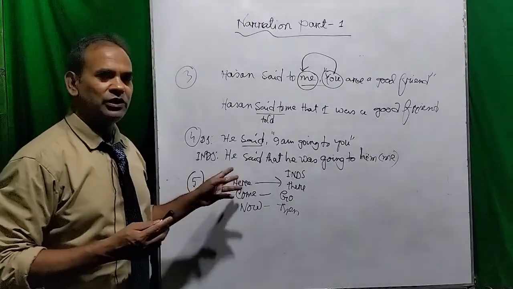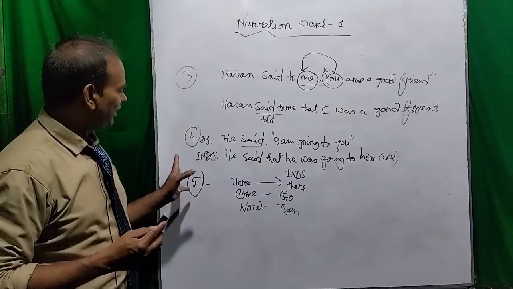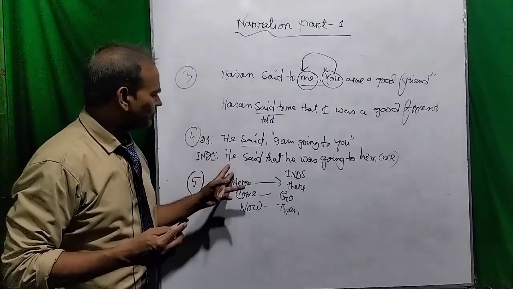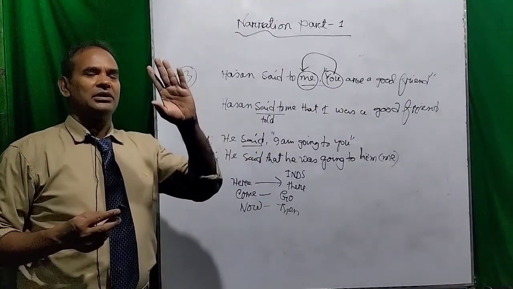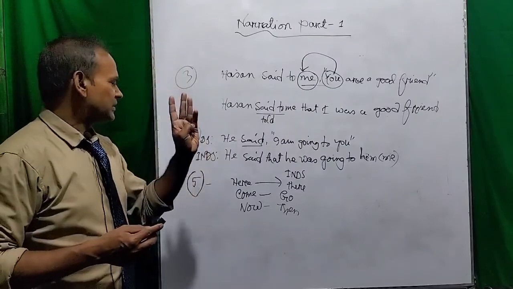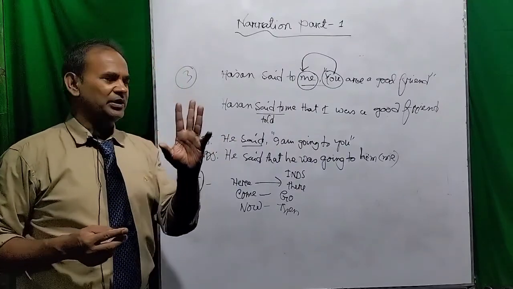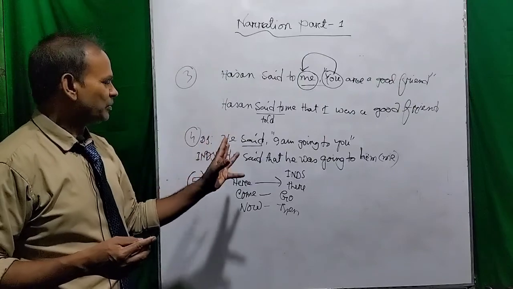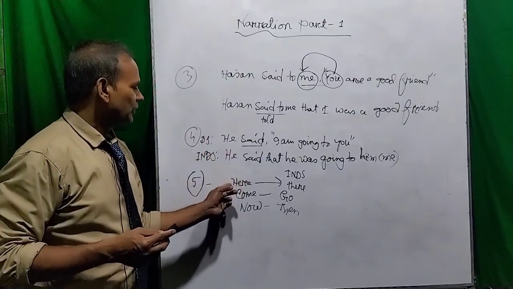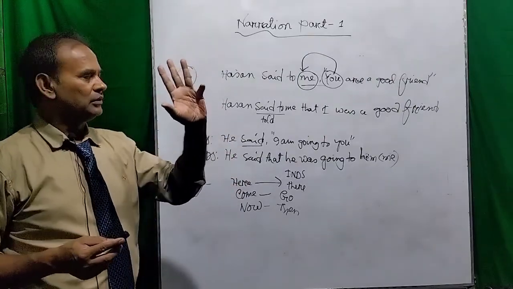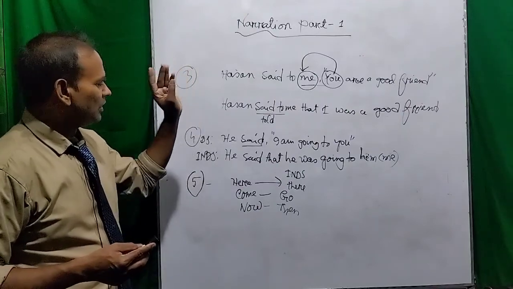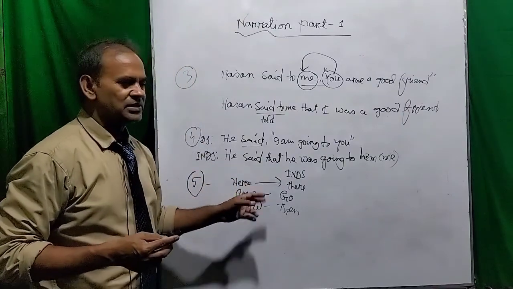But I would like to tell you that in rule number 5, you have to change some adverbials of place, time, or some verbs in the indirect speech. So you have to know them. There are many such words.